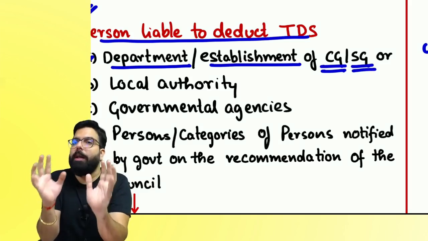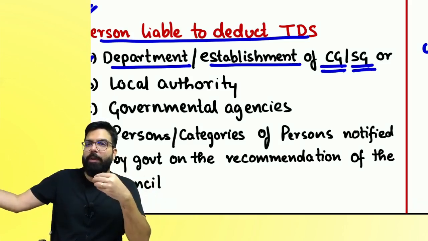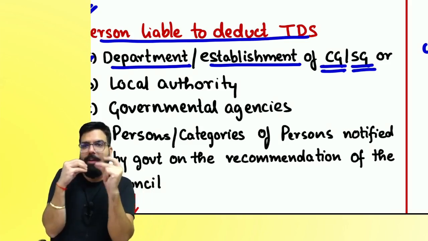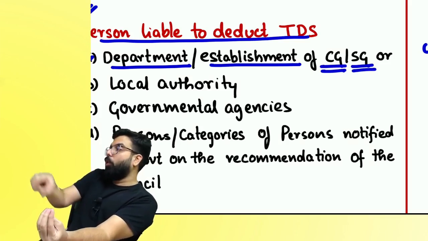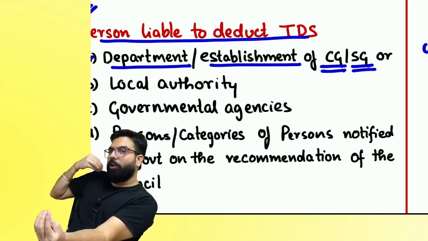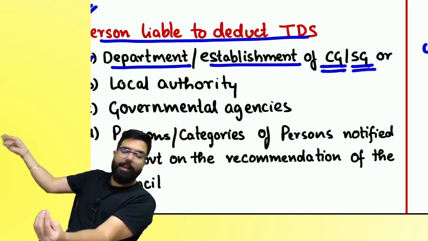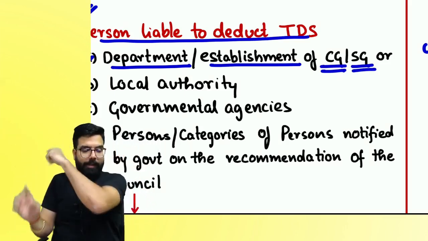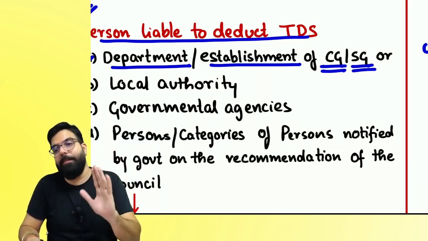All these government departments, whenever one person supplies to them, they will deduct what? TDS, and they will give it to whom? Government, so that the government can know that these people are supplying to government departments. Are we clear? And if these people don't show their sale correctly, can the government catch them now? Yes. So TDS is just a tracking mechanism.